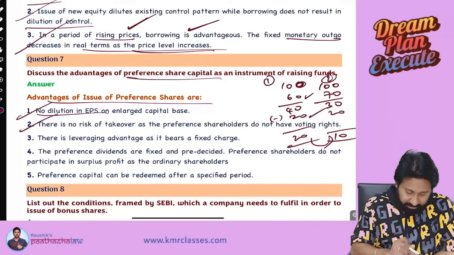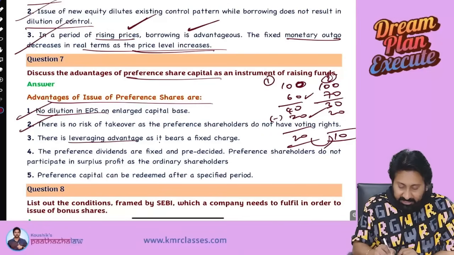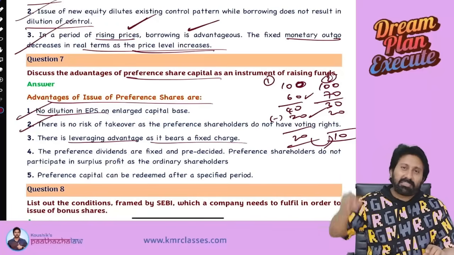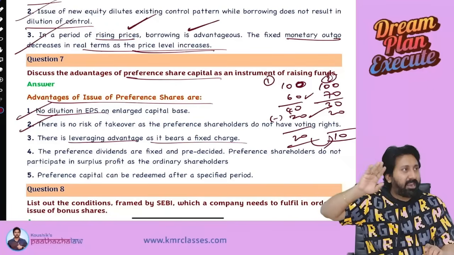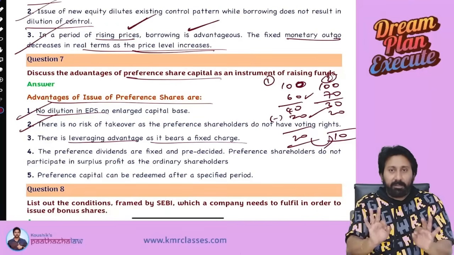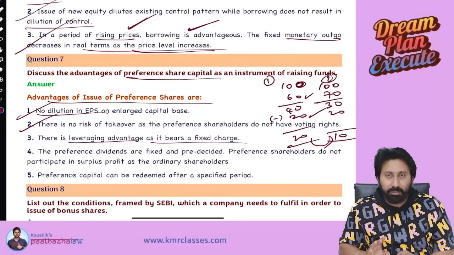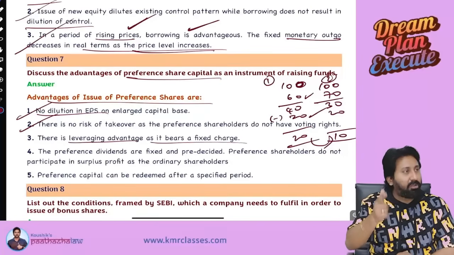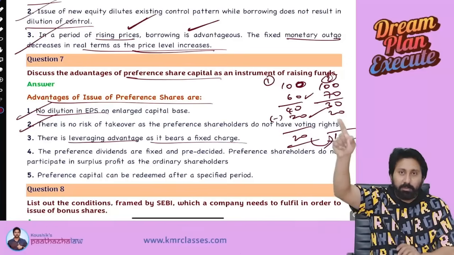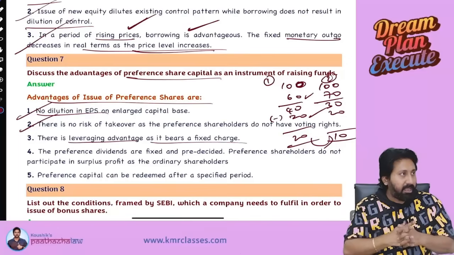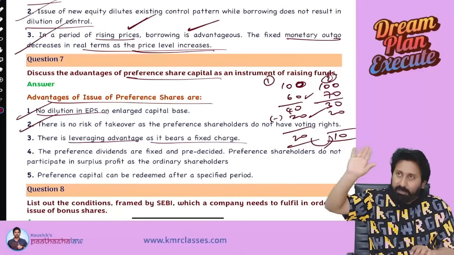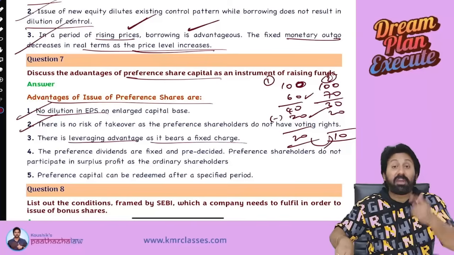Okay. Next. There is a leveraging advantage as they bear fixed charge. What does it mean? The leverage chapter we have already done n number of times. There I already explained. Whenever preference shares are issued, you are going to pay a fixed dividend and you are going to pay a fixed principal on maturity date. That's it. So what will happen? Whether profits are increasing or not, we will pay only a fixed dividend. Therefore, an advantage will come.